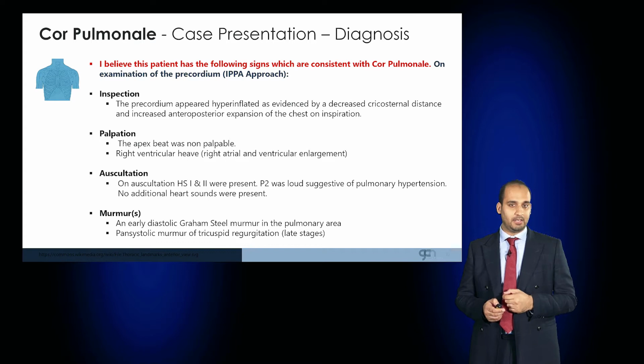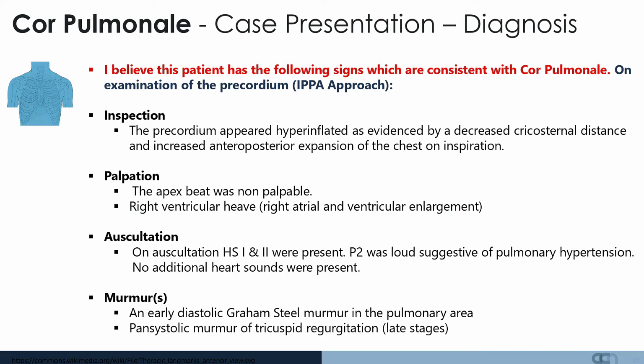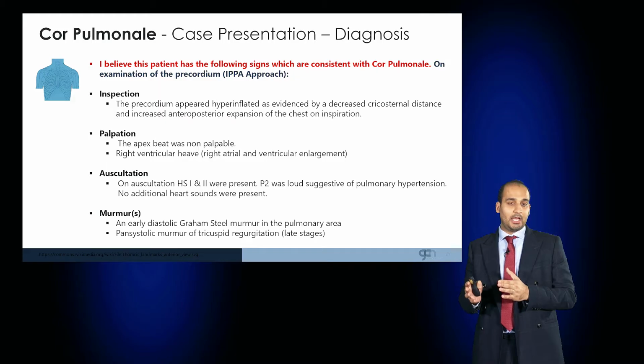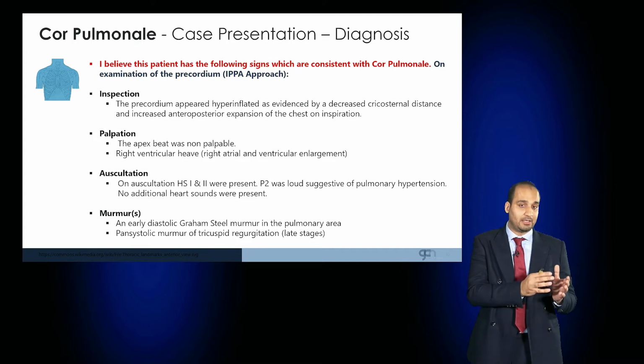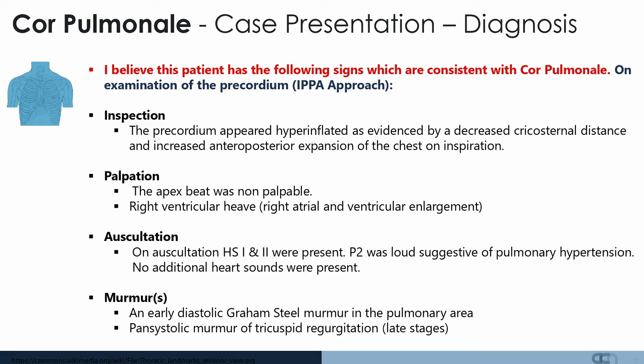An early diastolic murmur called a Graham-Steel murmur would be present in the pulmonary area, and this is suggestive of pulmonary regurgitation, and that's because the pressures are so high in the lung that they're forcing back pressure and a subsequent regurgitation through the pulmonary valve. Advanced disease would also result in tricuspid regurgitation, and the murmur of tricuspid regurgitation is a pansystolic murmur, just like mitral regurgitation, except this is heard at the left sternal edge.